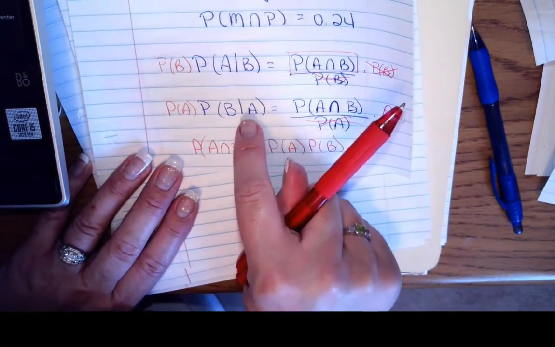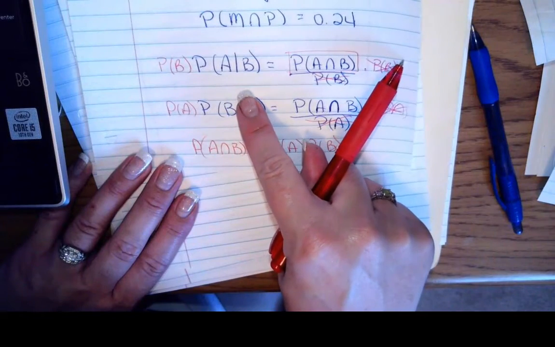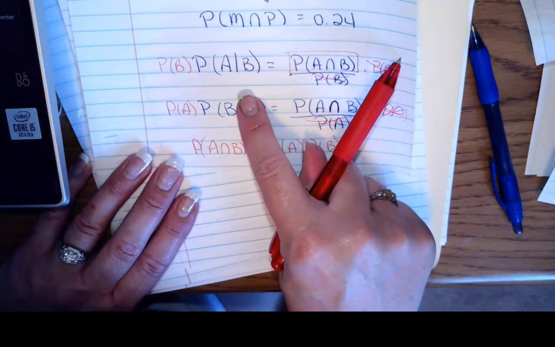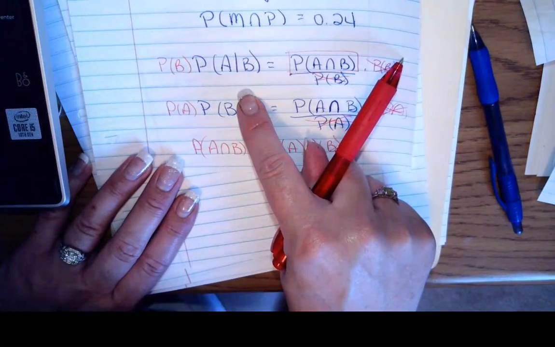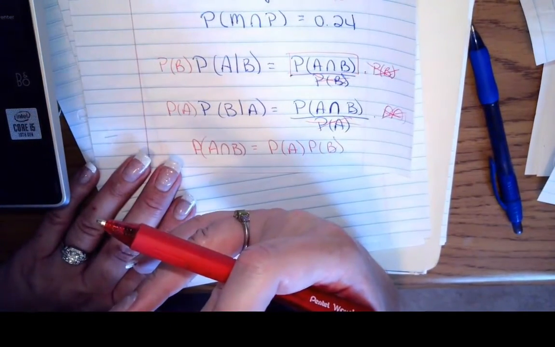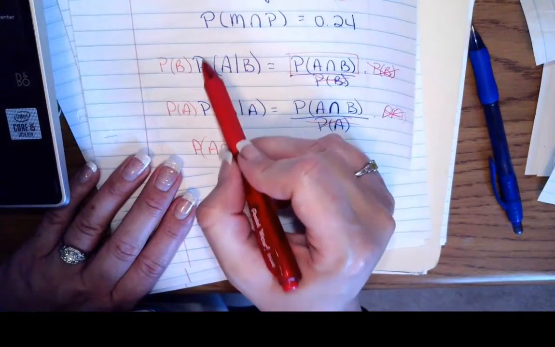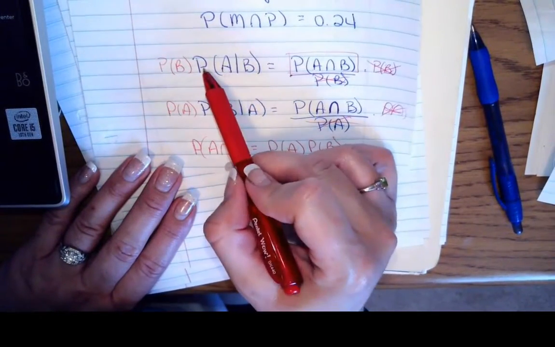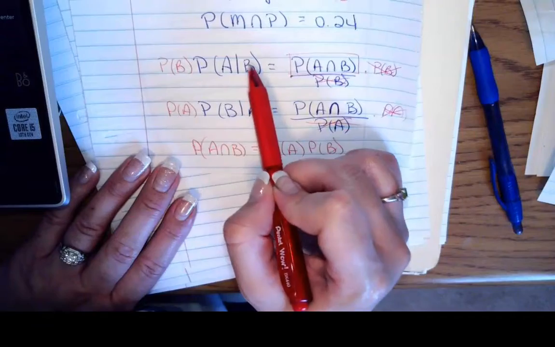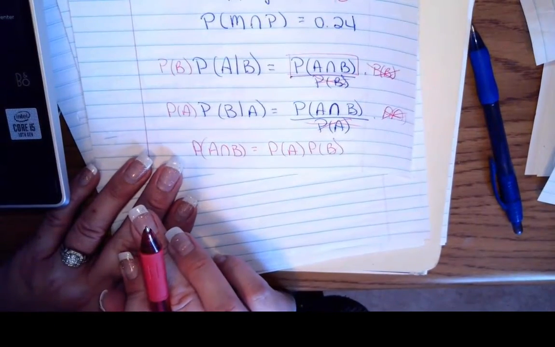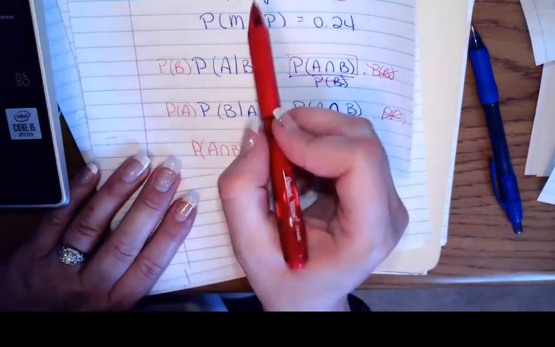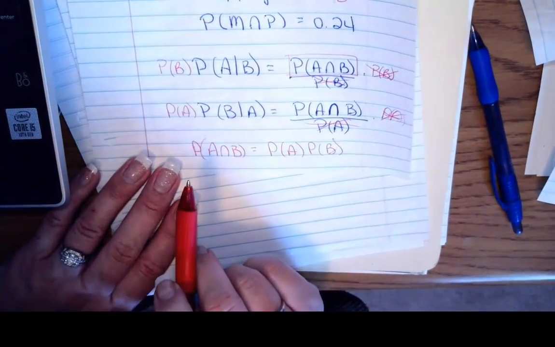You're just going to kill the dependent part, and you'll find that their intersection is just the probability of A times the probability of B. In other words, there's no stipulation at the start. The way you interpret this is the probability of something happening given that I know something else has already happened. Independent events simply mean I don't care about this restriction right here.